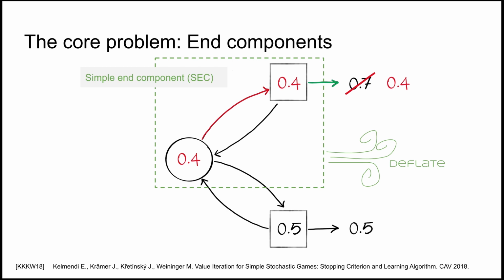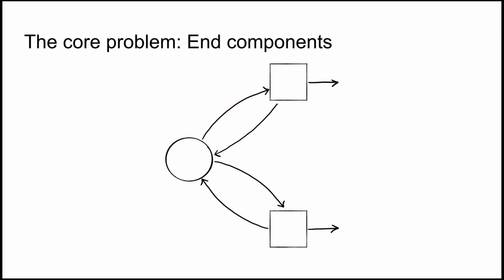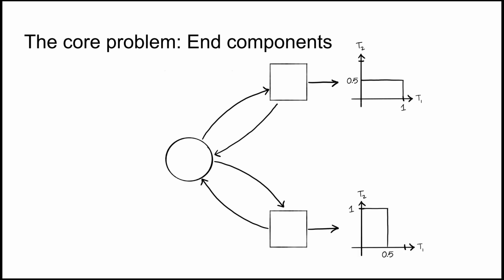We can change our decision as often as we like, as long as eventually we decide correctly. But in the multi-objective setting, we can have the situation that for one objective these two form a simple end component, and for the other objective these two form a simple end component. Since we are talking about multiple dimensions now, let's replace the numbers with Pareto frontiers. And we use the frontiers that you saw before. At the upper exit, we can reach T1 surely, but T2 only with 1/2, and at the bottom exit vice versa.